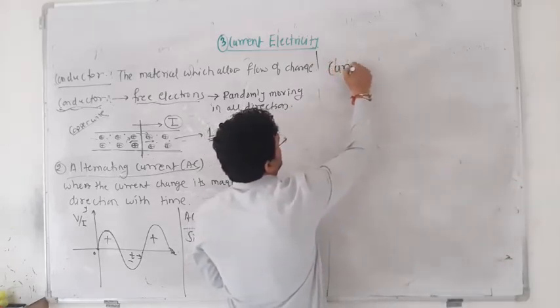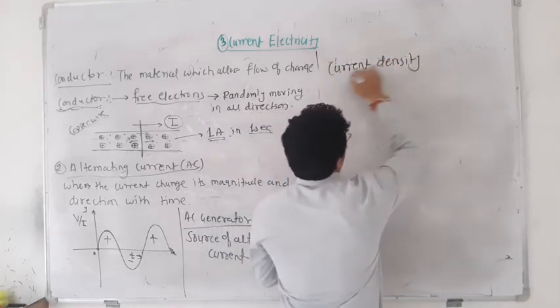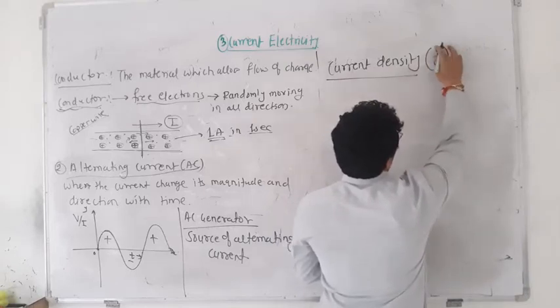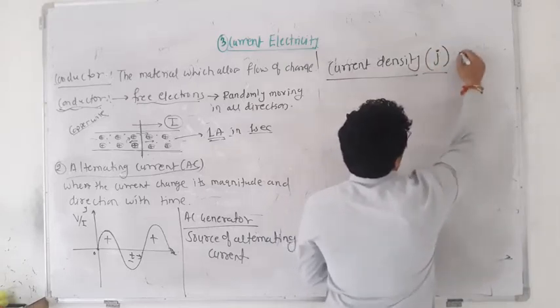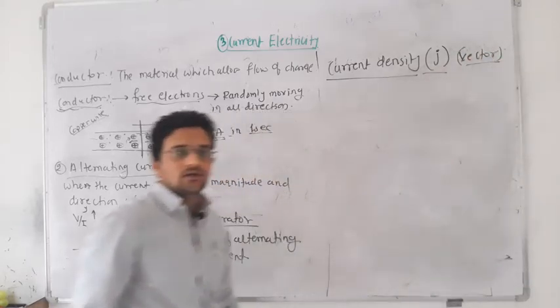This is a very important term, current density. It is represented by small j, and it is a vector quantity.